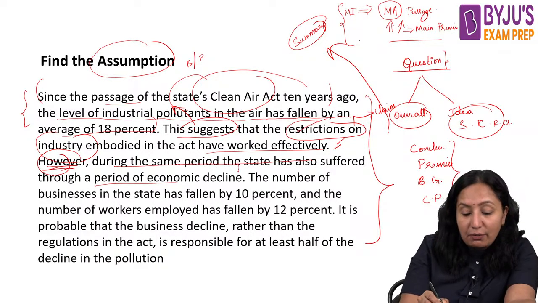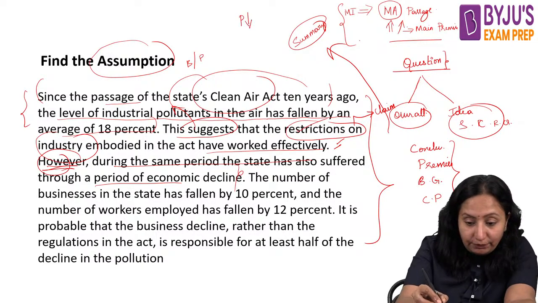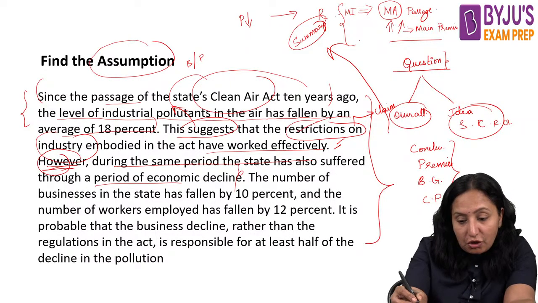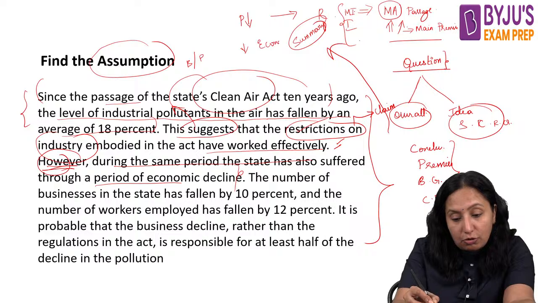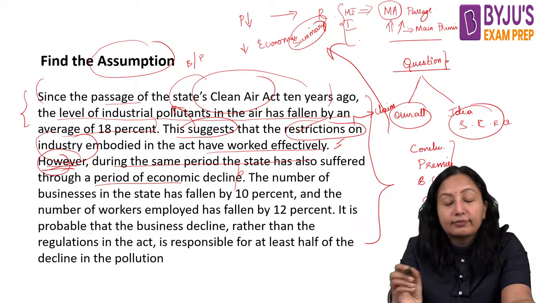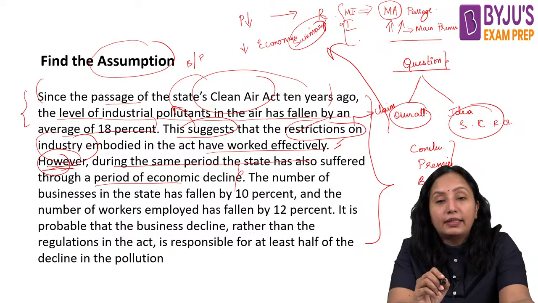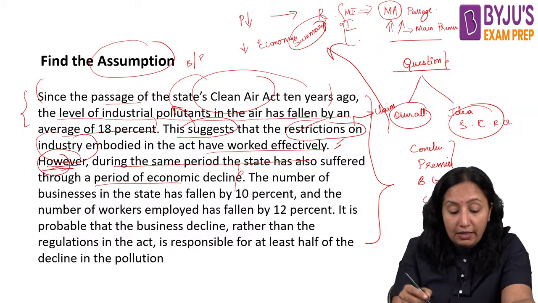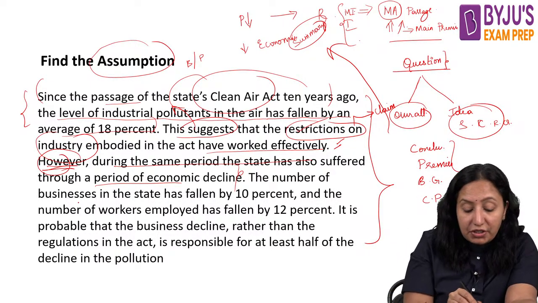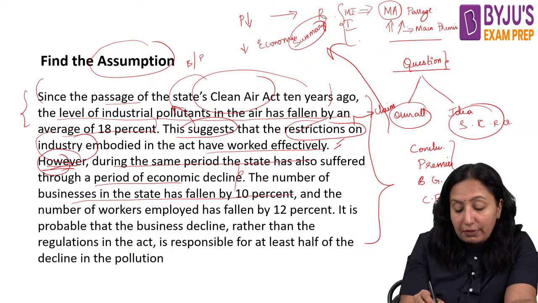Not only this, there is one more observation. Pollution has come down due to restrictions on industries, while there is also a fall in the economy. This is worrisome: the number of businesses in the state has fallen by 10%.